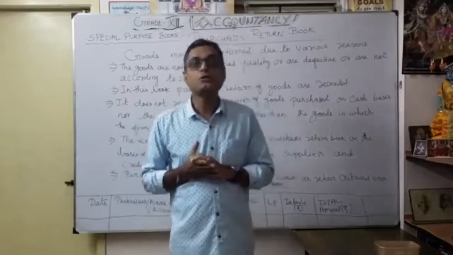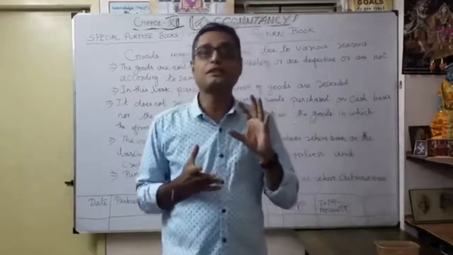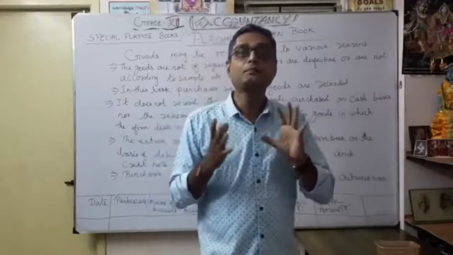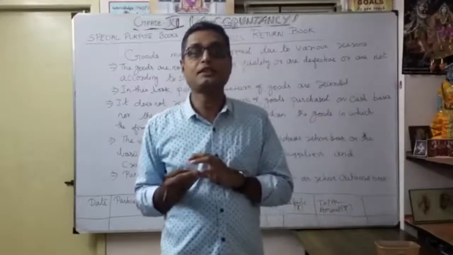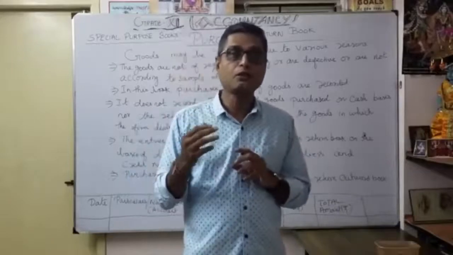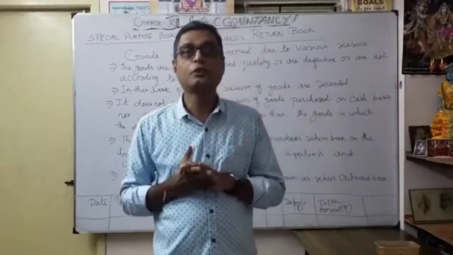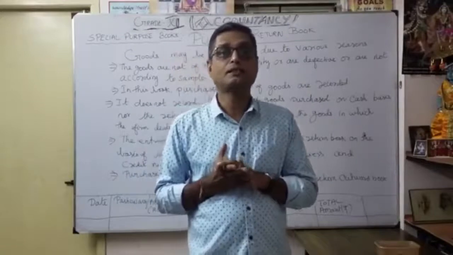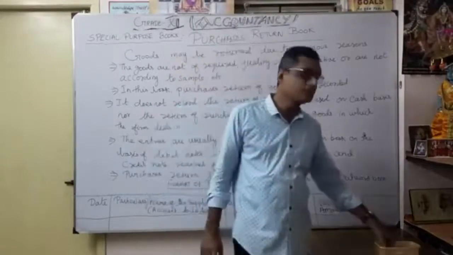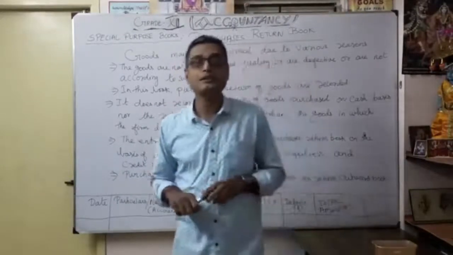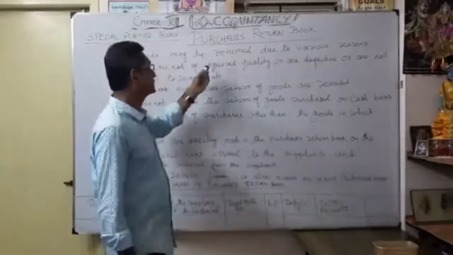So we are going to record purchase returns only for credit purchases. What you purchased earlier on credit, now we are going to return back. For that, where are we going to record it? In the purchase return book. Okay, now let's see. What is the meaning of the purchase return book under special purpose books? See here, the purchase return book.